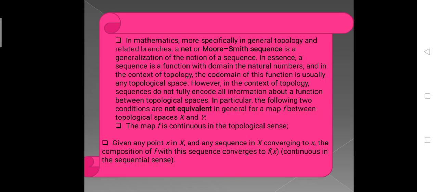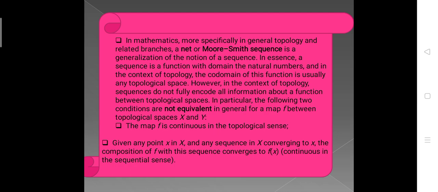In mathematics, more especially in topology and related branches, a net or Moore-Smith sequence is a generalization of the notion of a sequence. In essence, a sequence is a function with domain the natural numbers, and in the context of topology, the codomain of this function is usually any topological space. However, in the context of topology, sequences do not fully encode all information about a function between topological spaces.